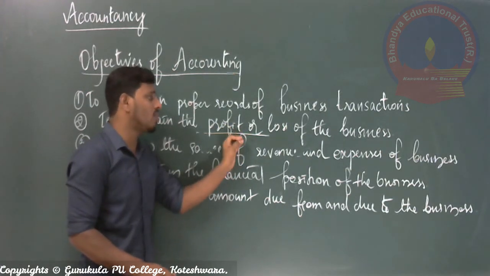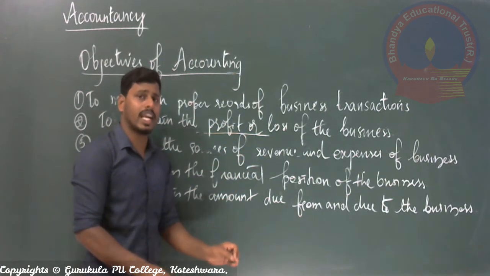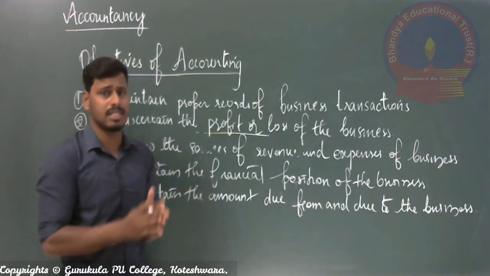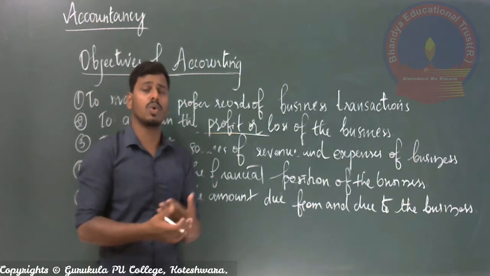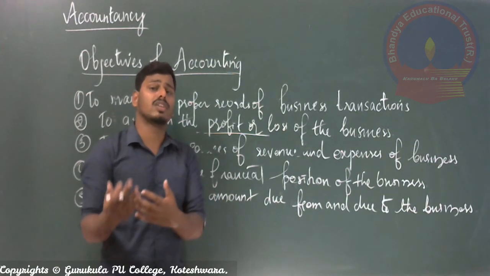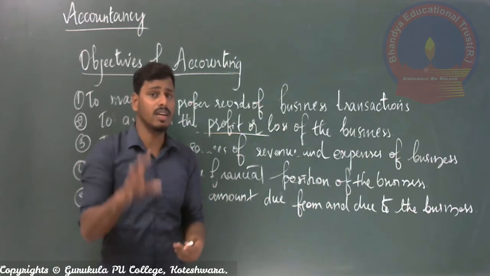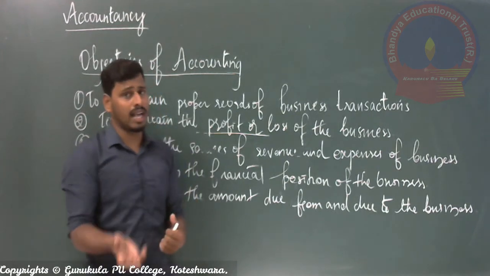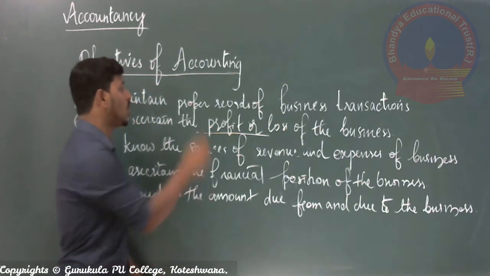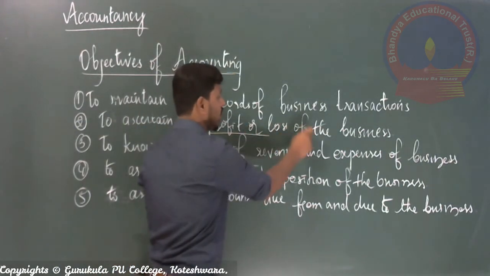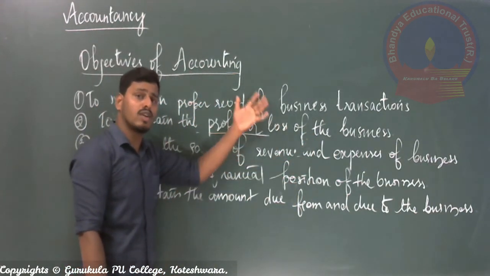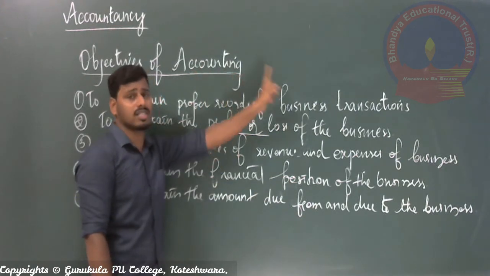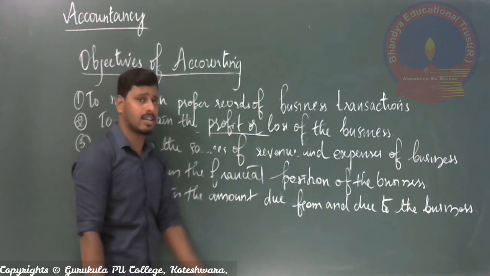Once we know the profit or loss of a business concern, we cannot decide whether this is a good business or a strengthened business, right? The future activities of the business will also be considered for the successful activities of the organization. So not only for the calculation of profit or loss, not only for recording the business transactions, but for many reasons accounting works are prepared.